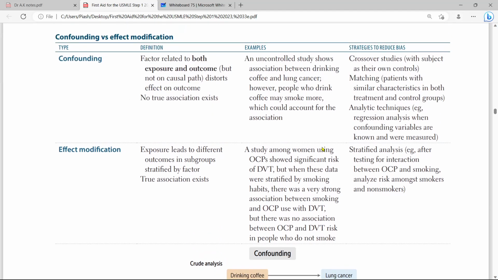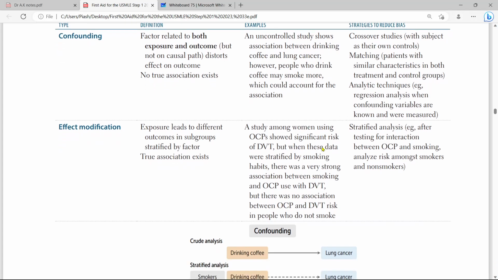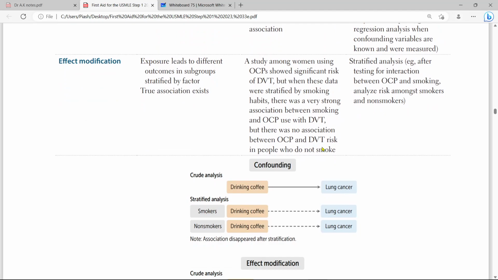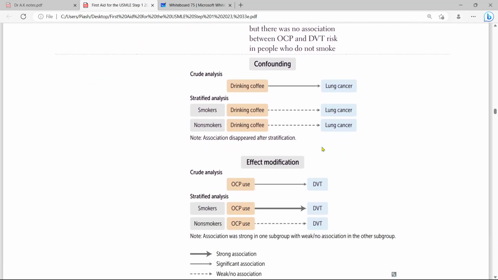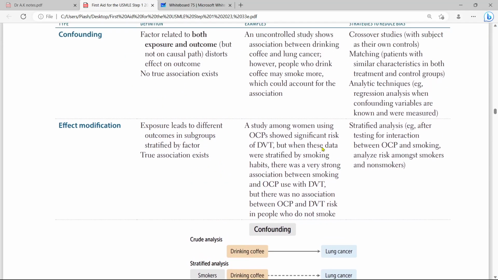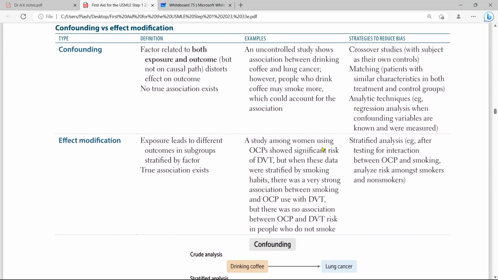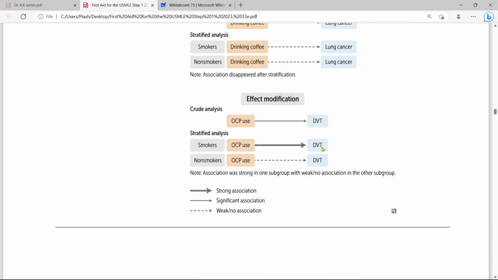Apart from those who are not smoking, they actually get less cancer. So in here, matching patients with similar characteristics in both treatment and control groups is one of the things we can do to overcome this confounding bias.